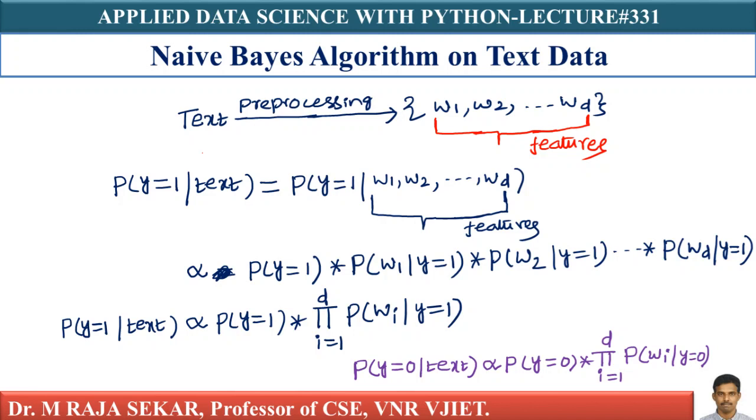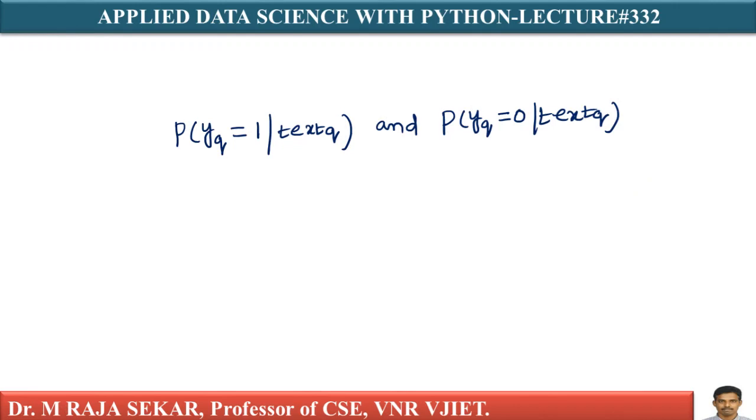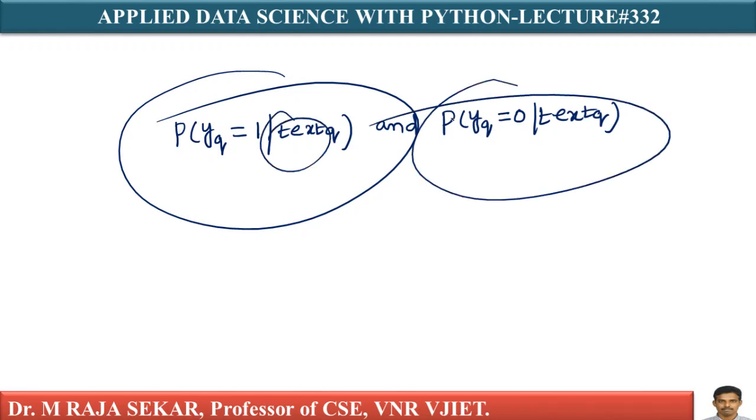What is our task? Our task is to find the probability of yq equal to 1 given the text query, and the probability of yq equal to 0 given the text query. This is our task at hand. How to perform this task? We will try to calculate these two probabilities.